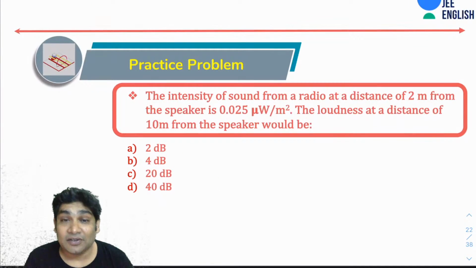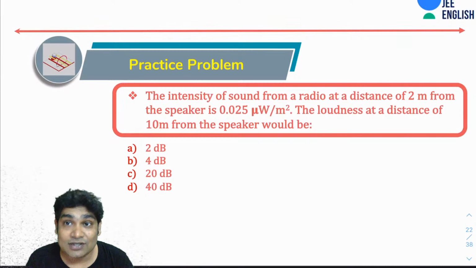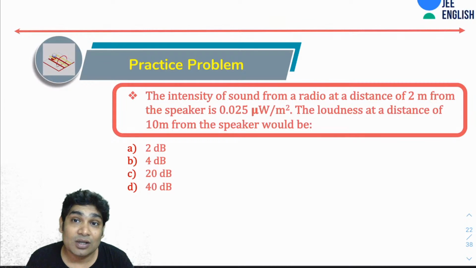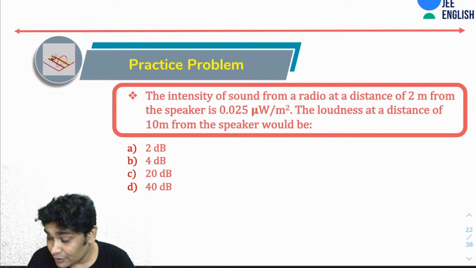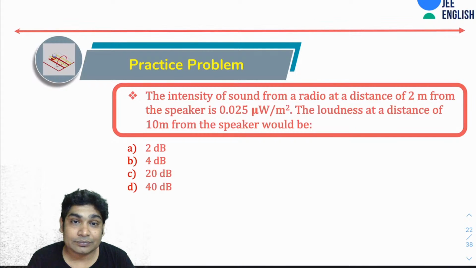Alright, so another question. The intensity of sound from a radio at a distance of 2 meters from the speaker is 0.025 microwatt per meter square. The loudness at a distance of 10 meters from the speaker would be. So that is what you have to find.